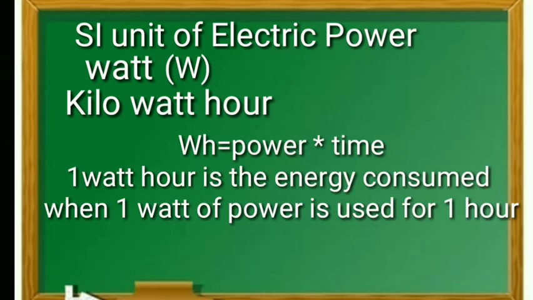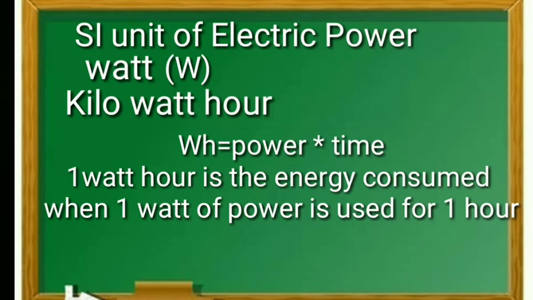Since electrical energy is the product of power and time, the unit of electric energy is therefore watt hour. 1 watt hour is the energy consumed when 1 watt of power is used for 1 hour.